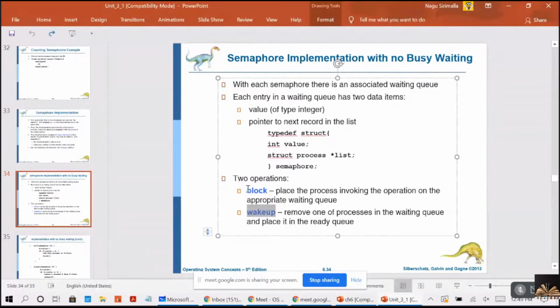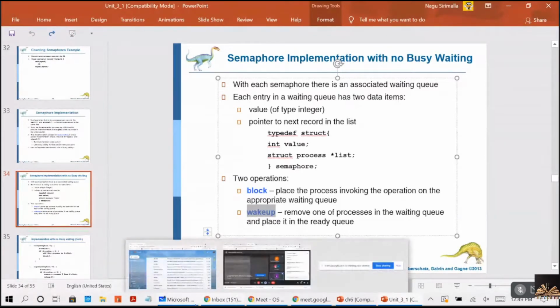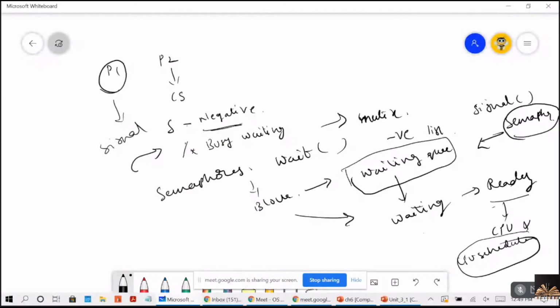So whenever a process calls block, it will be kept in the waiting queue. Because it is in the waiting state, whenever there is a signal function on the semaphore, it will perform the wake up. Here, it will perform the block function to block itself and get moved to the waiting queue.